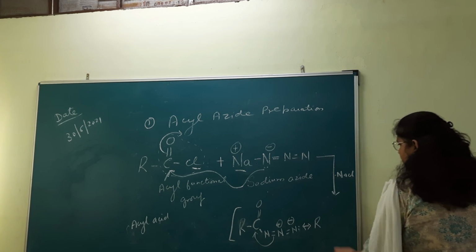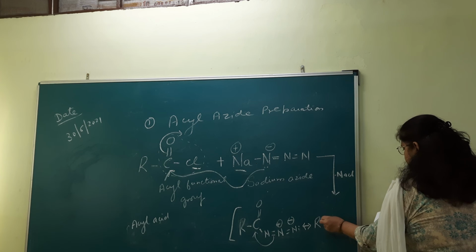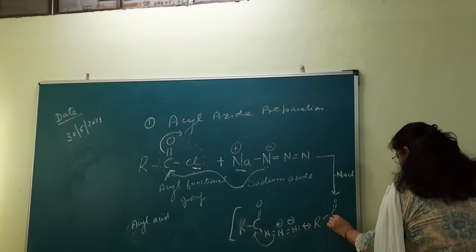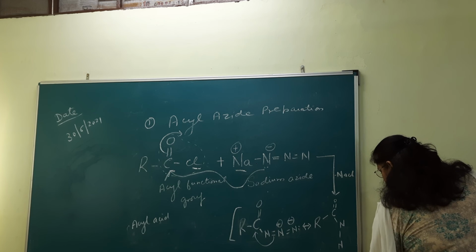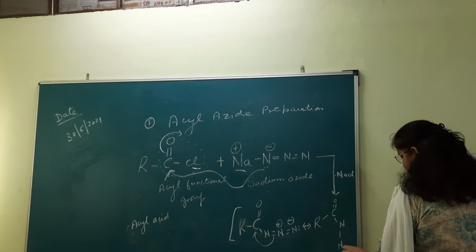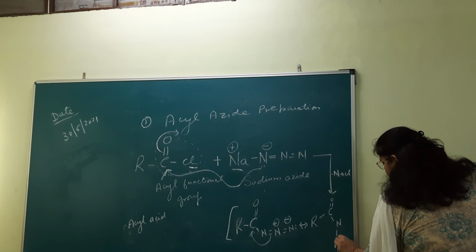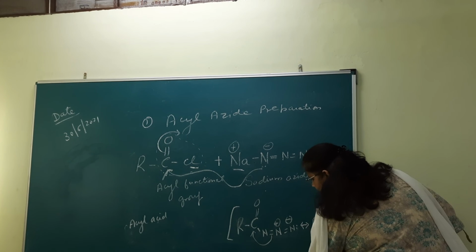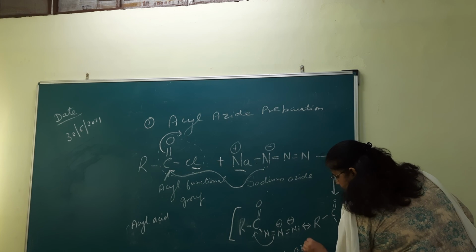One is this RC double bond O N double bond N double bond N, and the second molecule is R single bond C double bond O and N. In this case, this nitrogen is negative due to the presence of the lone pair of electron, and this nitrogen is positive. The name of this compound is acid azide.